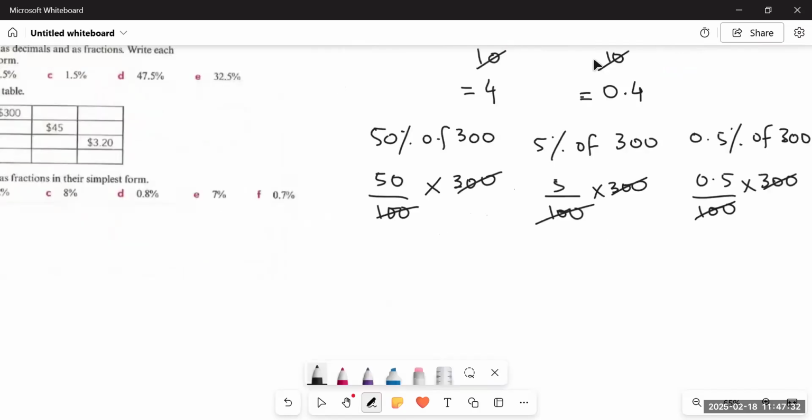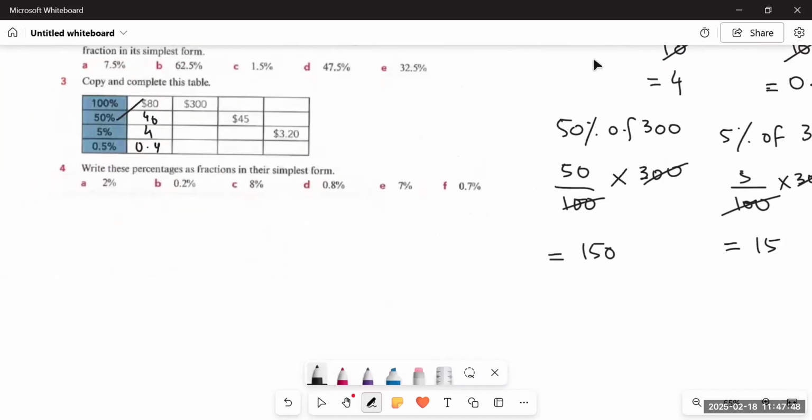All we need to do is just multiply the numerators. 5 3s are 15 and the 0, it would become 150. 5 3s are 15. And so 0.5 multiplied by 3 would be 1.5. You see, the answers would be 150, 15, and 1.5.